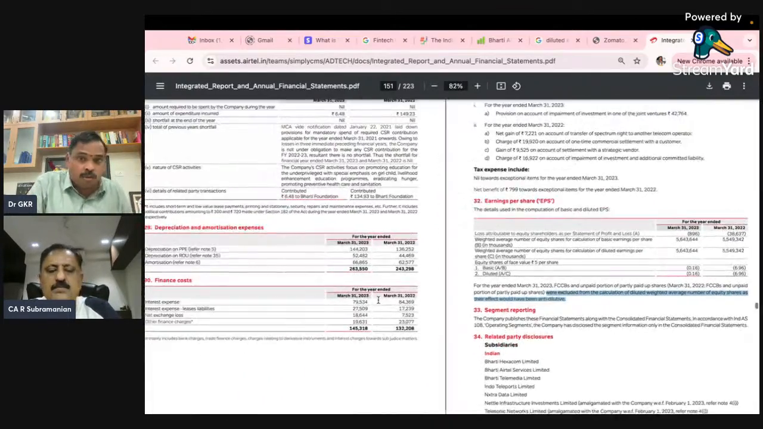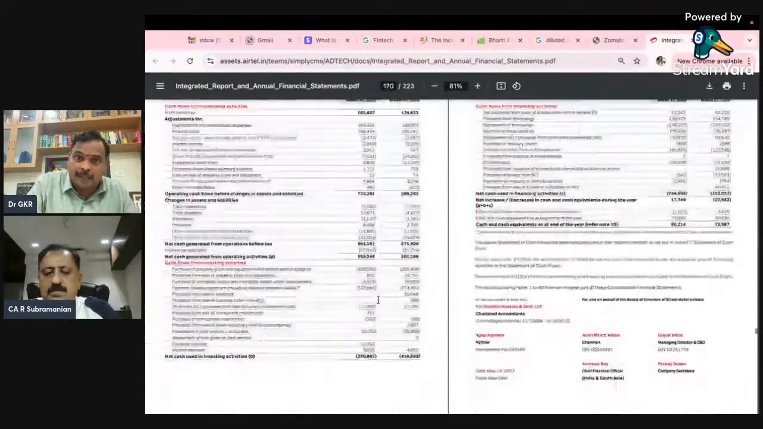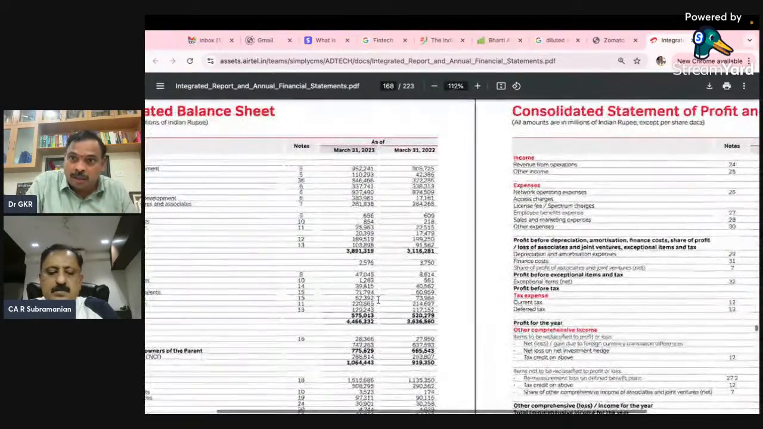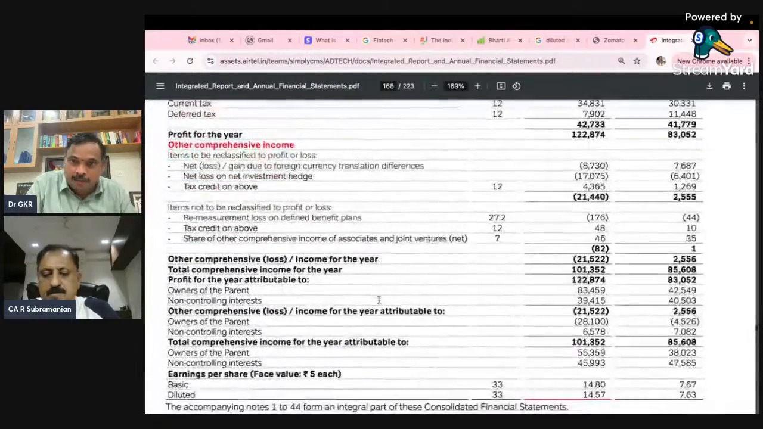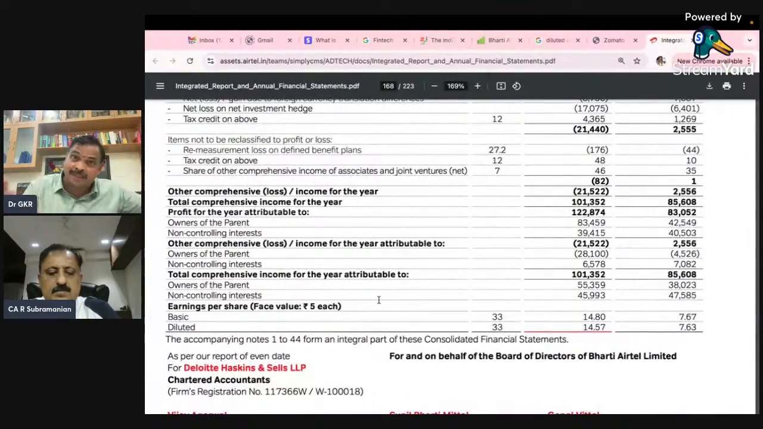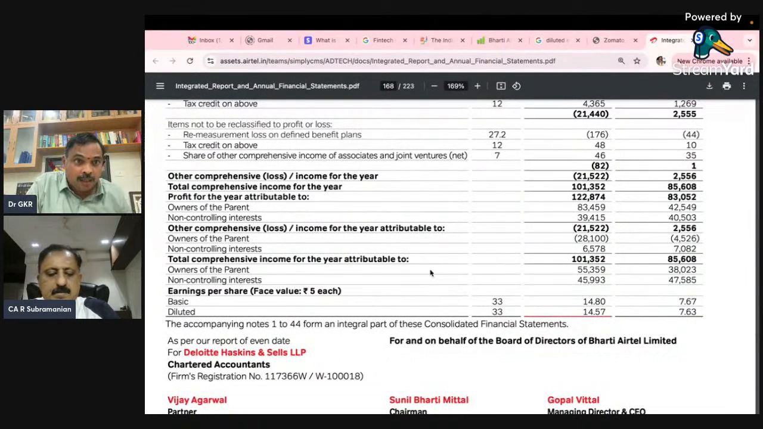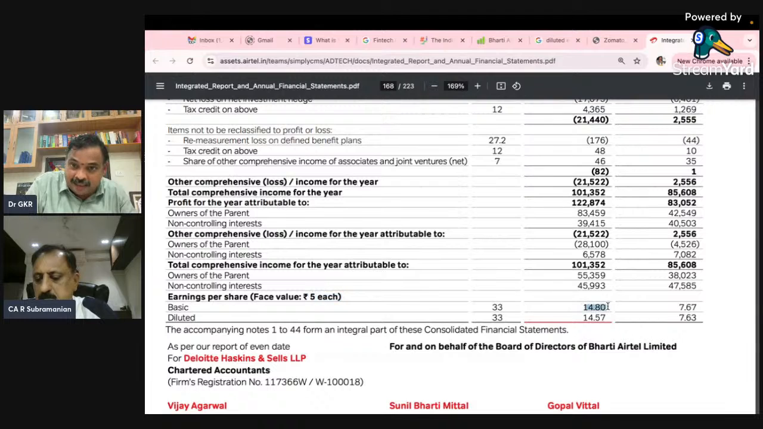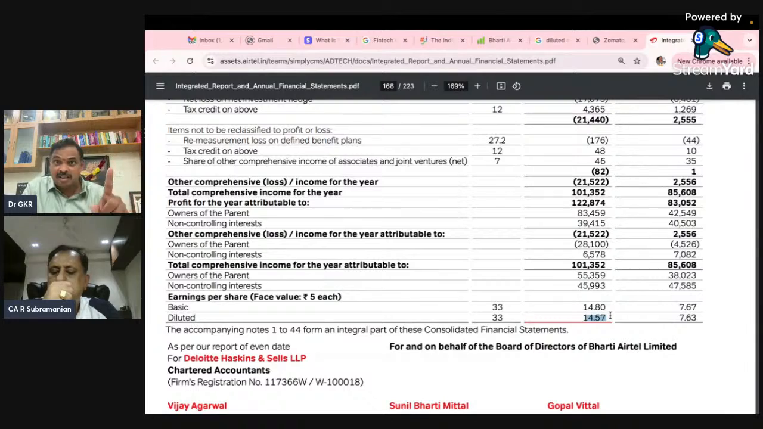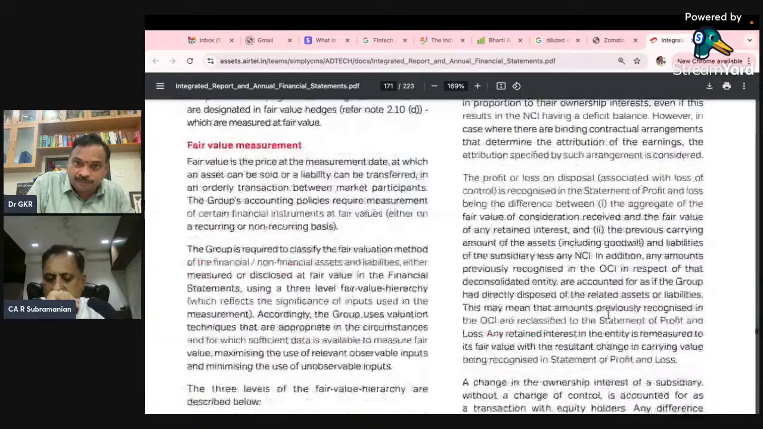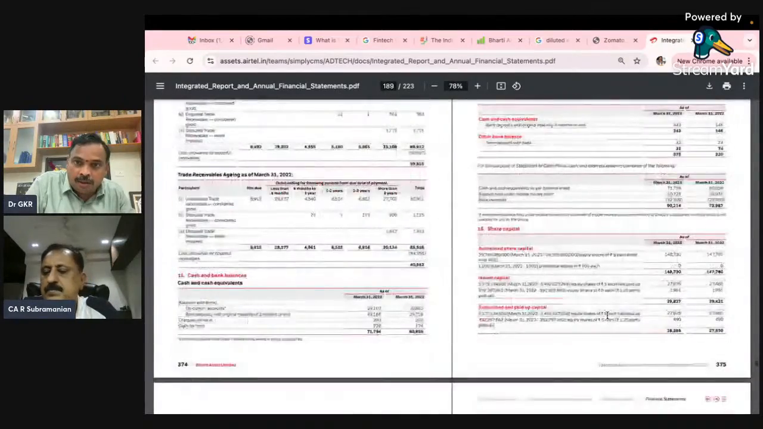Now I will come to one last part with respect to consolidated, and then I leave the floor open. So, the consolidated statement of P&L. Now come here. Please look at this. This is a consolidation of standalone plus the other subsidiary companies also. Here the earnings per share, face value 5 rupees each. Now here it is not a loss, it is positive. So there basic and dilution. So standalone is a loss, consolidation is a profit. Now I'll come to para number 33.